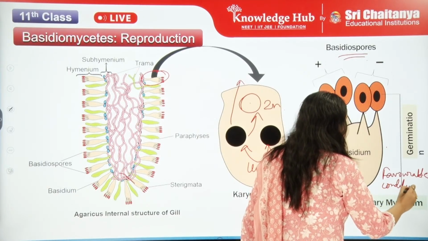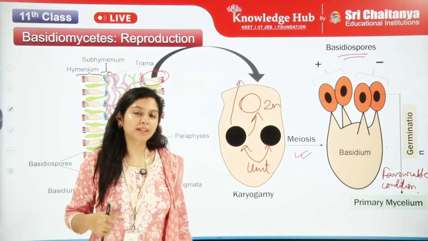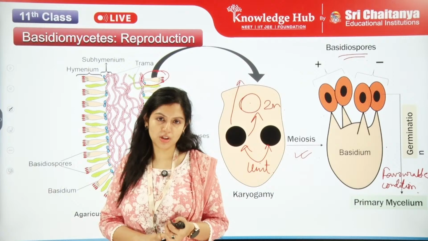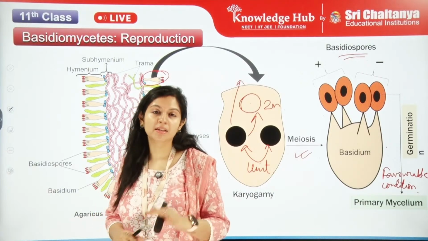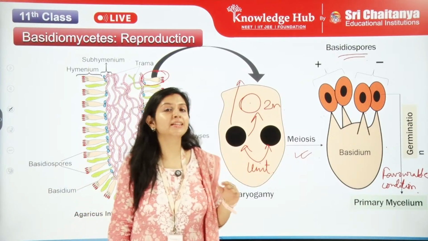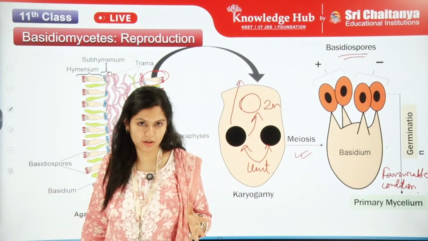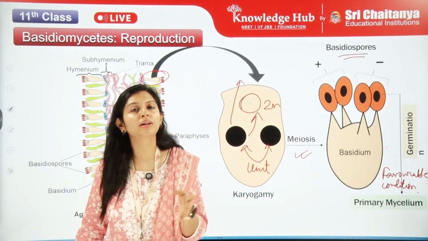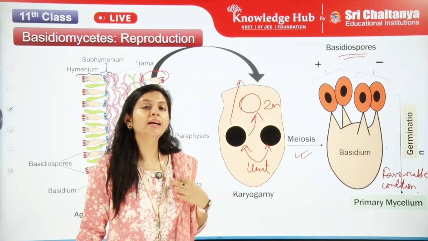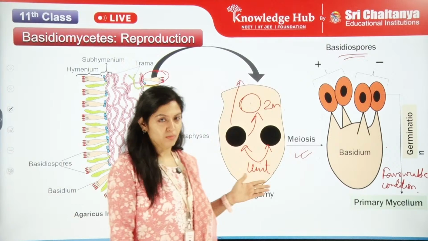What are the favorable conditions? Proper temperature and proper moisture. Mushrooms like staying in warm, shady and moist places. Too much cold is not favorable for them, and too much sunny areas are also not favorable for the mushrooms.